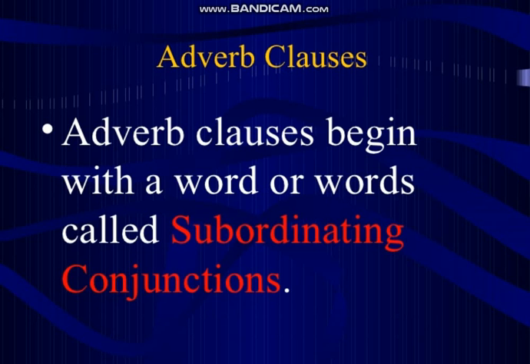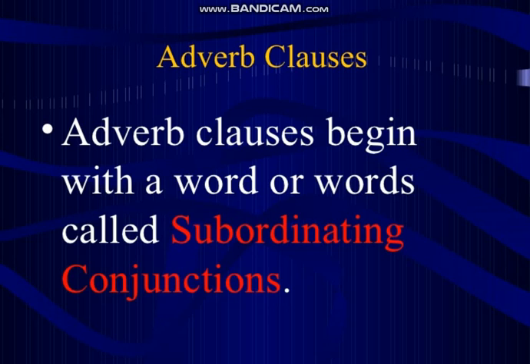Then, as I have already mentioned, it usually starts with a subordinating conjunction. Adverb clauses begin with a word or words called subordinating conjunctions. We have discussed some coordinating conjunctions and some subordinating conjunctions, and types of conjunctions, earlier. I mentioned that coordinating conjunctions are just few.